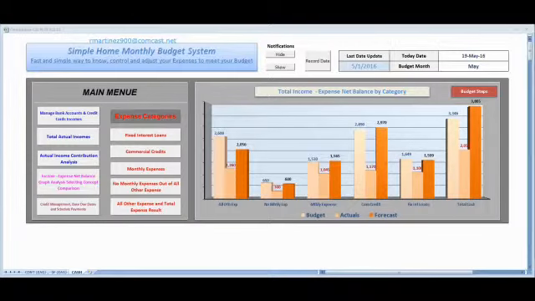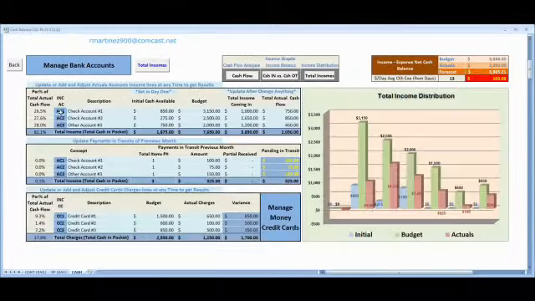Okay, I want to show you on a simple basis what this system contains. This is the simple home monthly budget system. This is the main menu. Here you can find all the categories that you have in the main menu, like bank account credits. In the bank account credits you can find all the bank accounts and the credit cards.